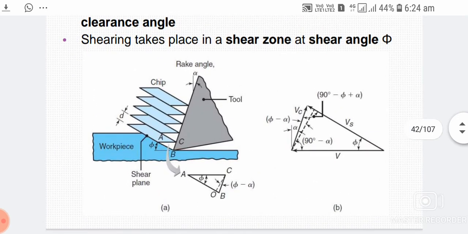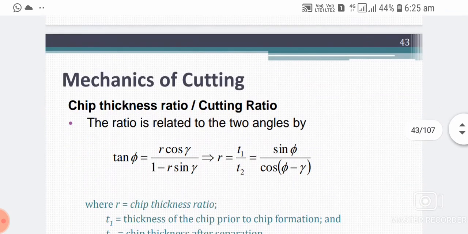This shows the pictures. The workpiece is in between, in blue color, and the tool is in gray color. The tool moves in the workpiece and removes metal, creating the chip formation. Okay, this is the mechanics of metal cutting.